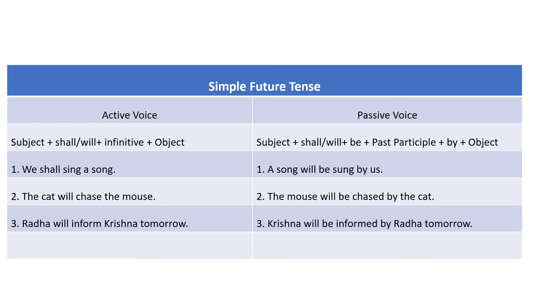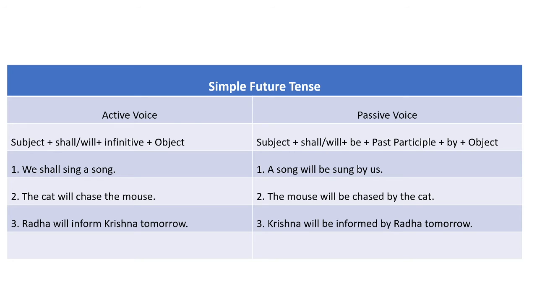So Krishna is a proper noun, and we know that it doesn't change, whether it is written in the place of subject or object. So in active voice Krishna is object, and here in passive voice it becomes subject, but there would not be any change in its form as it is a proper noun.